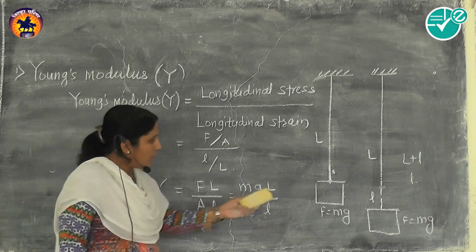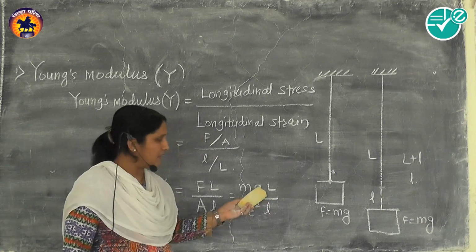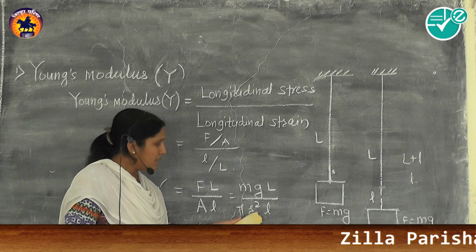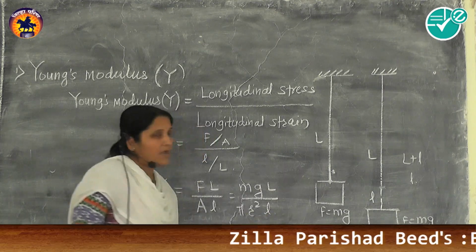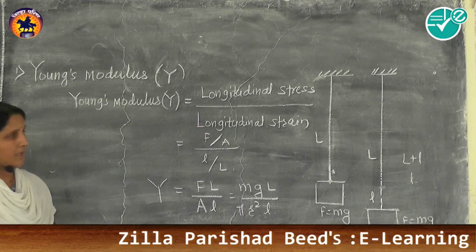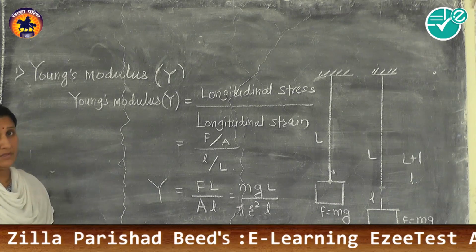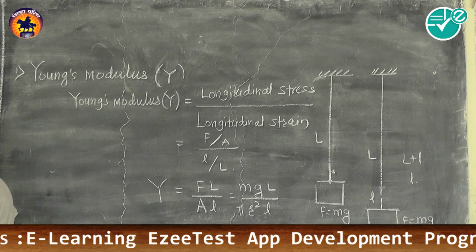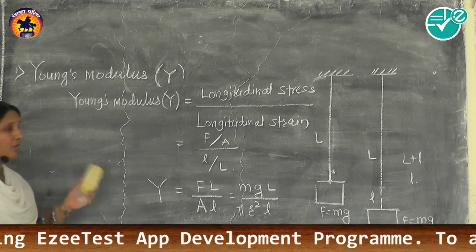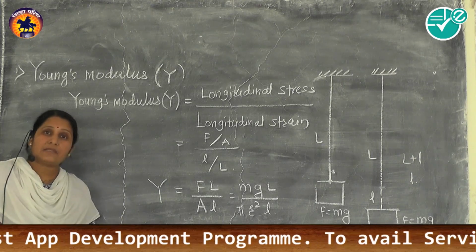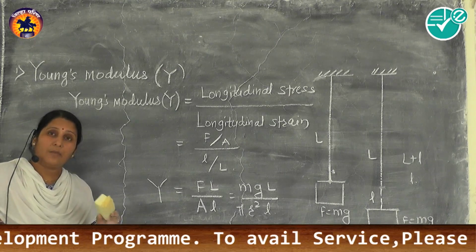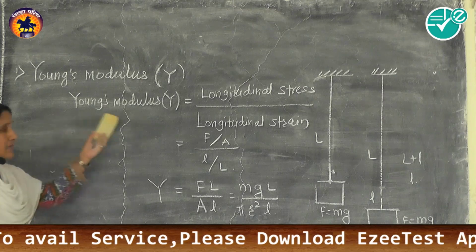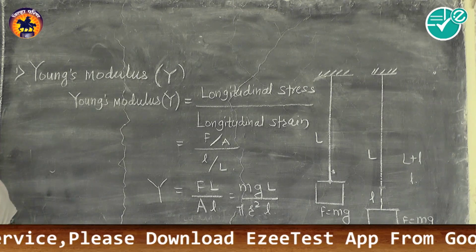What is m? Load applied to the free end of the wire. What is g? Acceleration due to gravity. What is L? Original length of the wire. Pi is constant, r is radius of the wire, and small l is elongation produced in the wire. So this is all about your Young's modulus. Now this Young's modulus is the property of solids only, because deformation in length can take place in solids like metallic rod, metallic wire, etc. And that's why Young's modulus is the property of solids only.